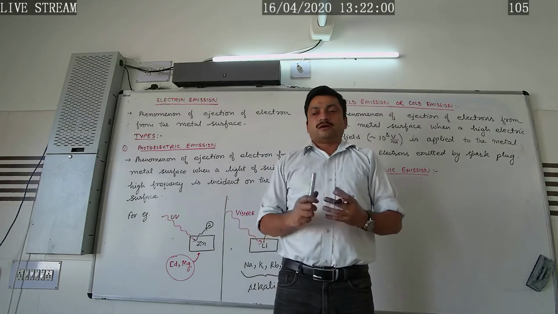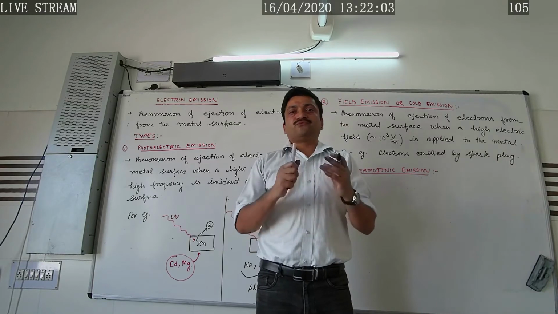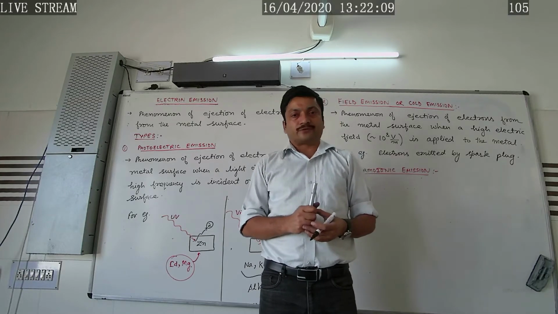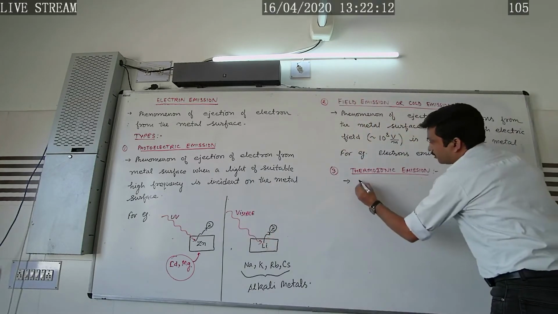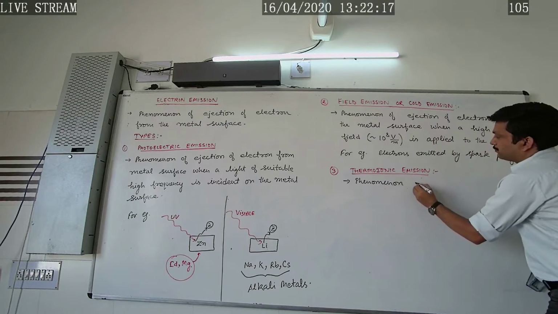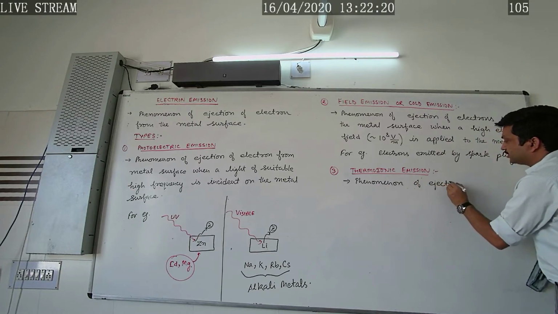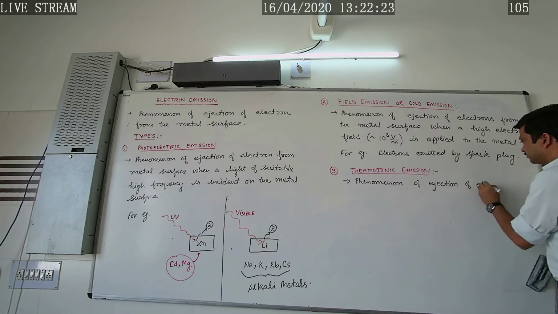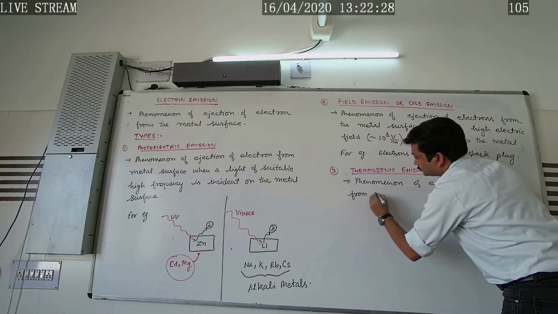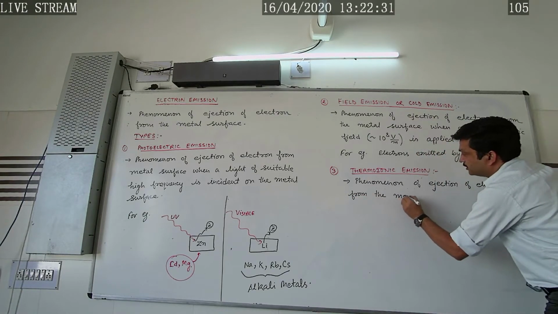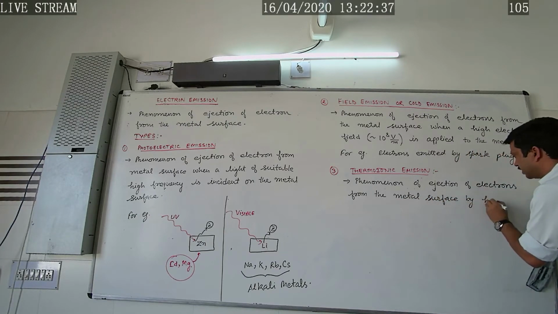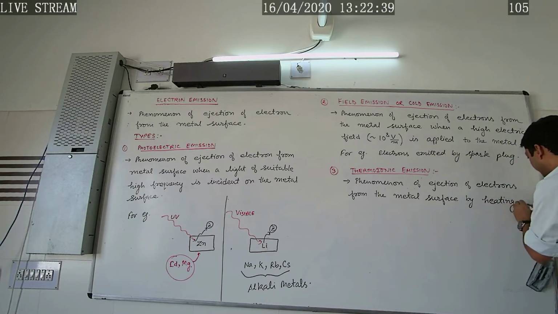For example, in the incandescent lamp, when the filament of the bulb is heated, it emits electrons. So we can define it as the phenomenon of ejection of electrons from the metal surface by heating it.